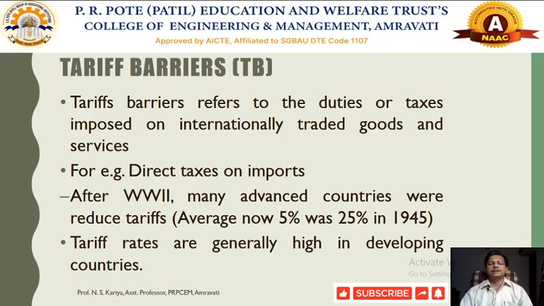After the emergence of WTO, the tariff has been reduced, and today on average a 5% tariff is imposed on internationally traded goods, commodities or services across a variety of nations.